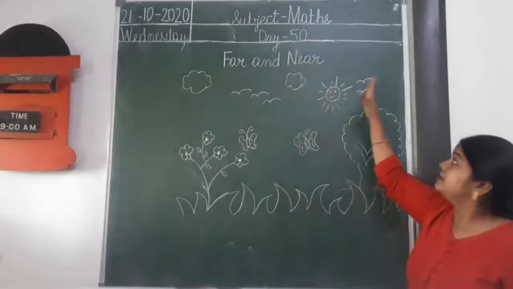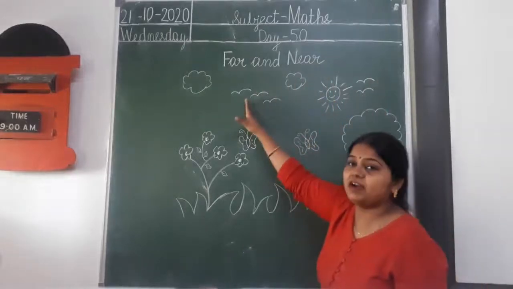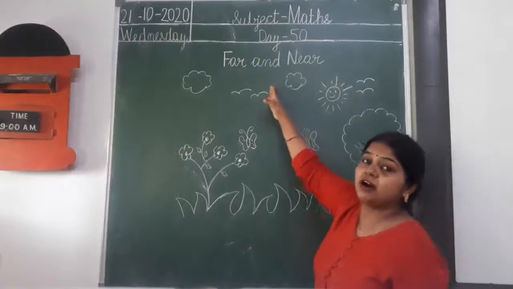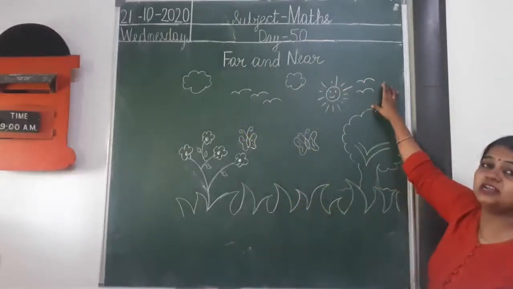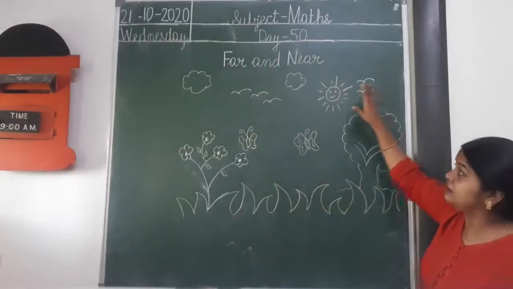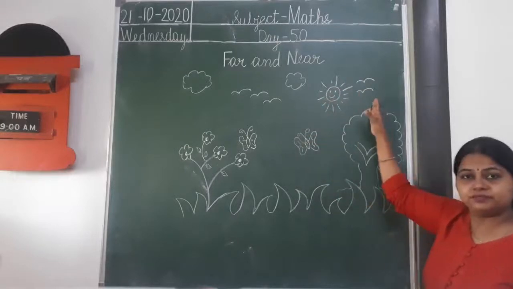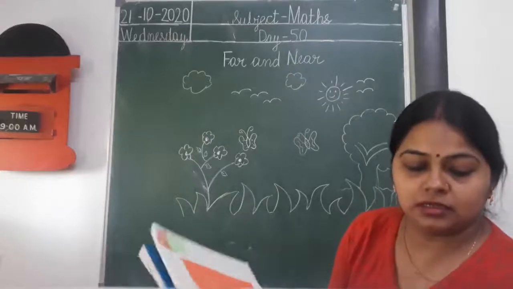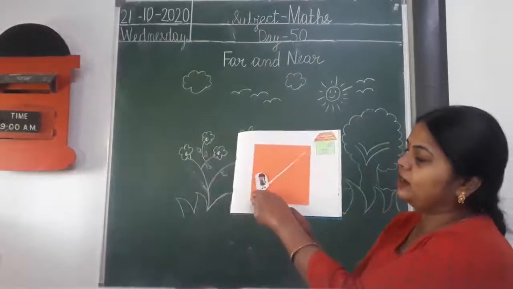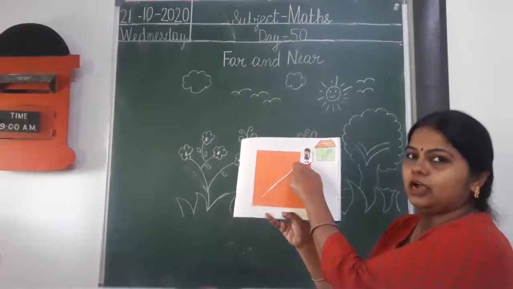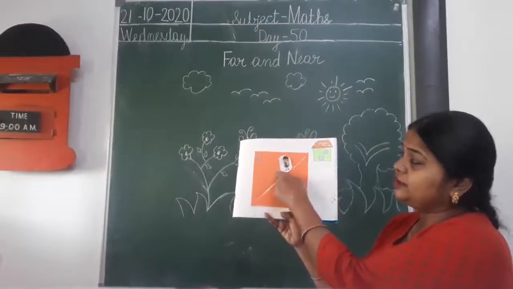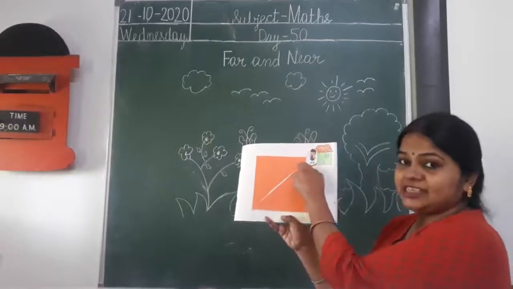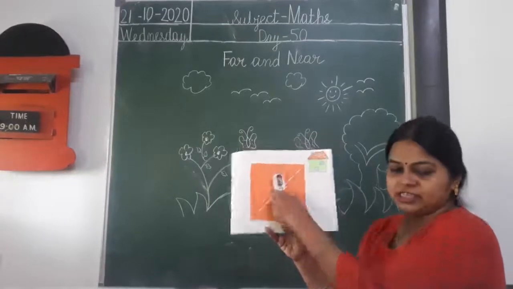Far, near. These birds are far away and these birds are near to the sun. Far, near. Understood? So, with this concept, the girl was far away from the house. Now the girl is near to the house. She covered the distance. So, we are learning the concept of distance.